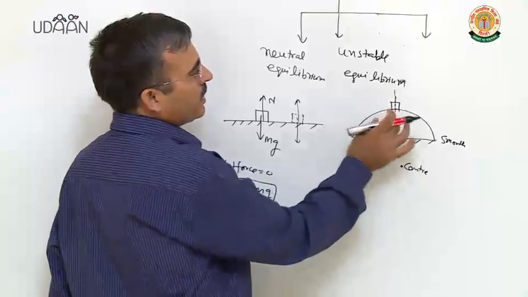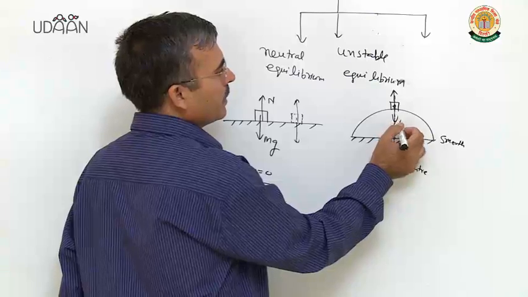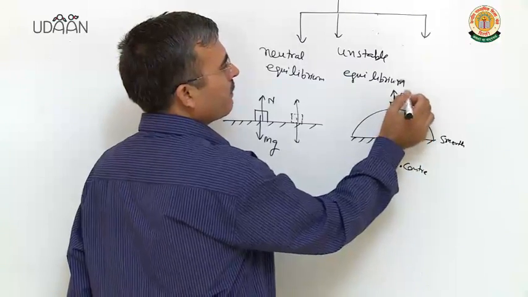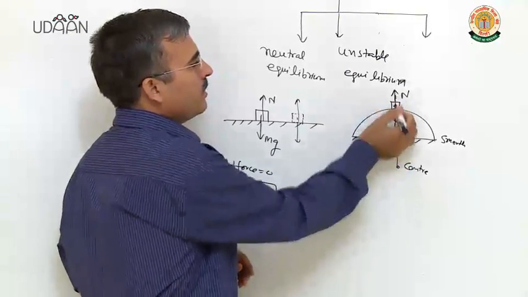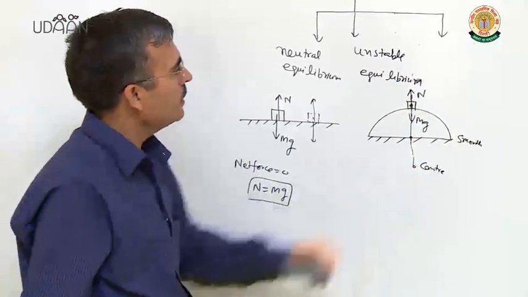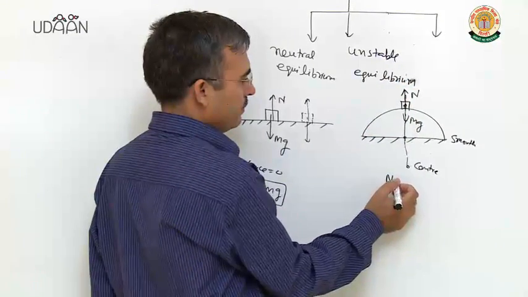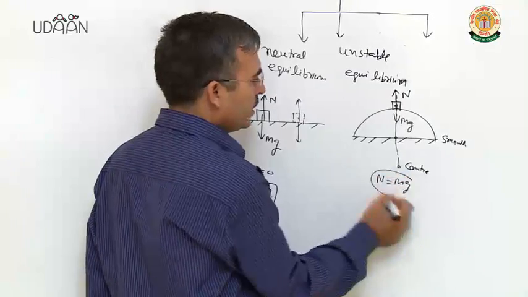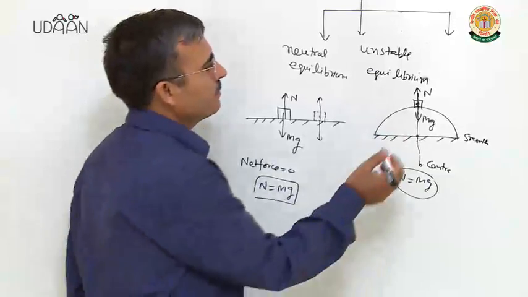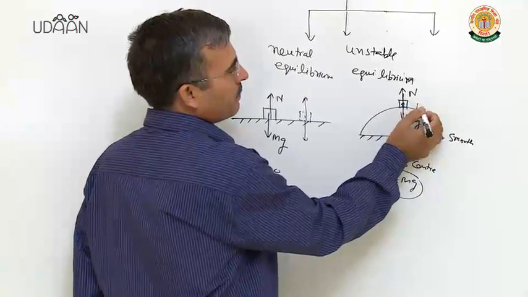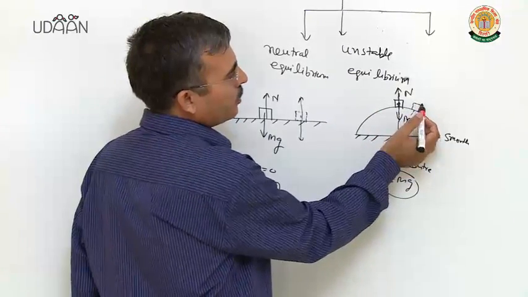Now block is placed at the top. Apply the forces. Free body diagram बनाइए. mg will pass through the center, normal reaction also passing through the center. Net force is 0 here, so it is the equilibrium. If we displace the body like this, it goes away.